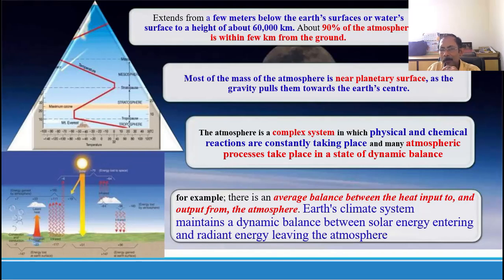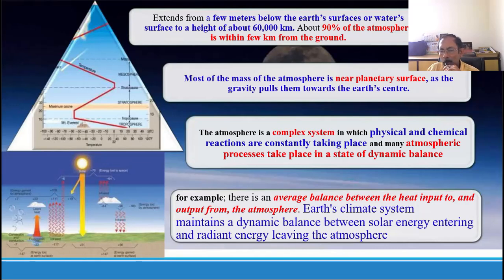Now in the stratosphere, from 11 to 50 kilometer height, it is found that temperature is increasing with the altitude. That means at 11 kilometer, the tropopause, the temperature is more or less minus 56 degrees centigrade, and it increases to minus 2 degrees centigrade at the stratopause.